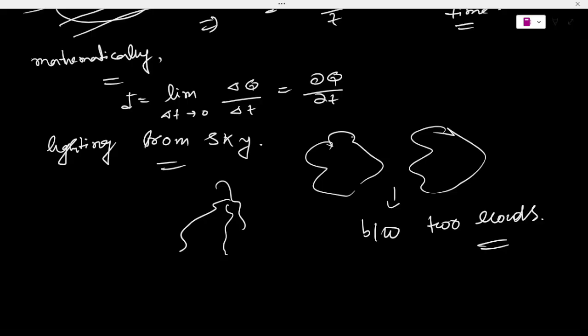When two clouds are rubbing against each other, then definitely this type of electricity will come out.